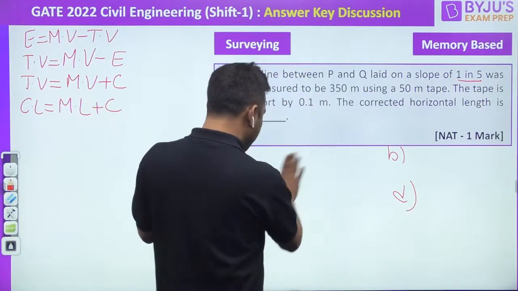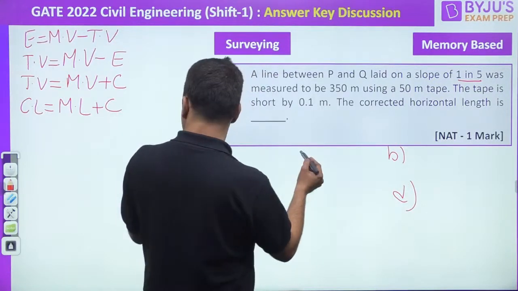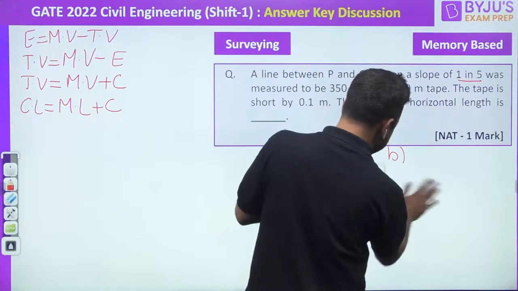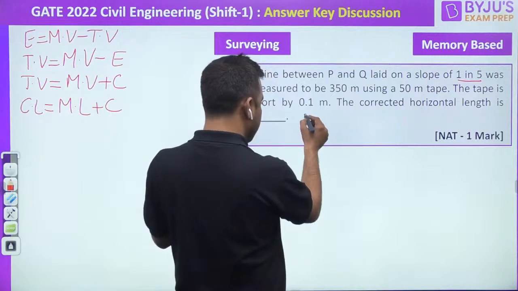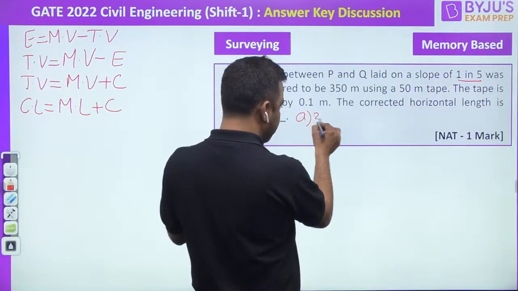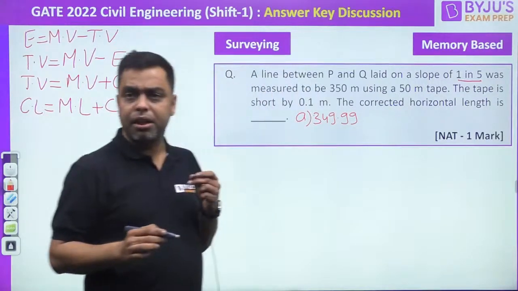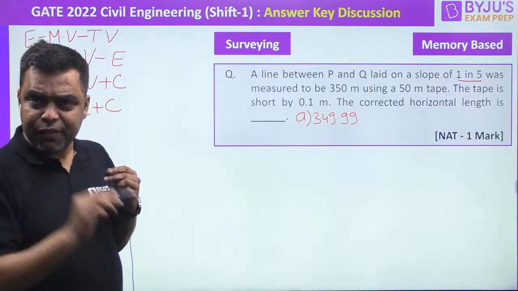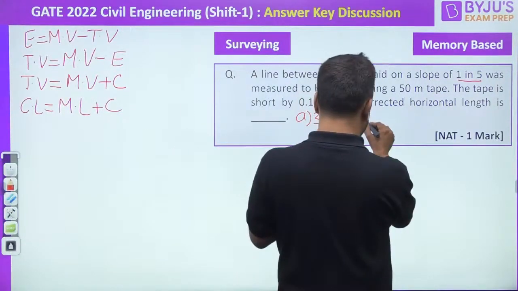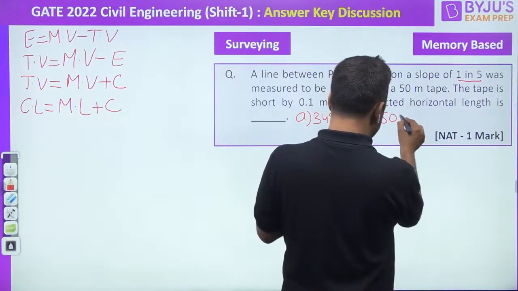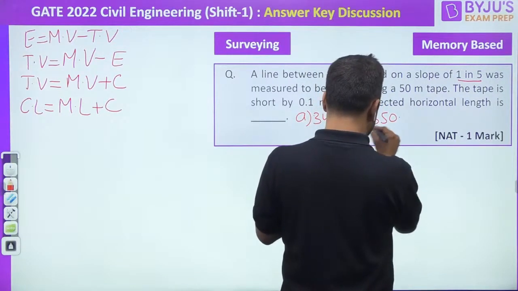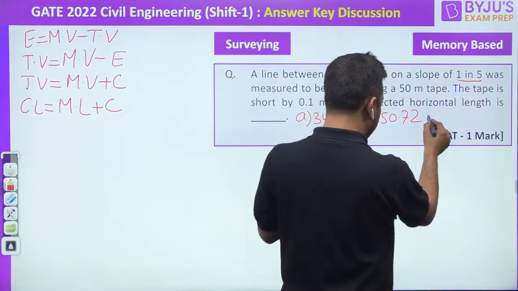Fine. Because 249 is a very absurd range. Right, guys? I will just write it over here. A is 349.99. Then B is 350.72.